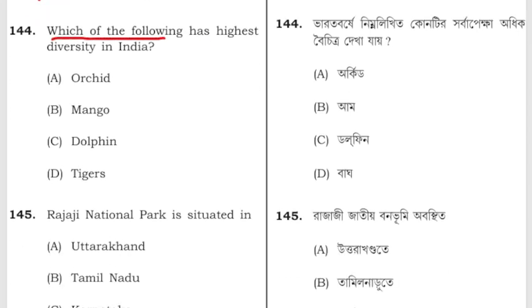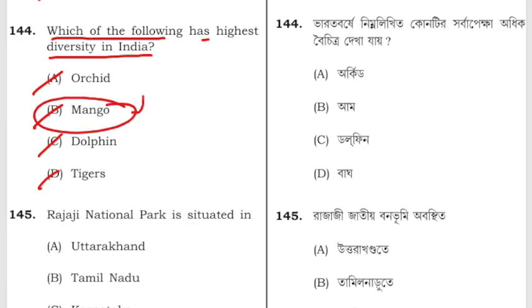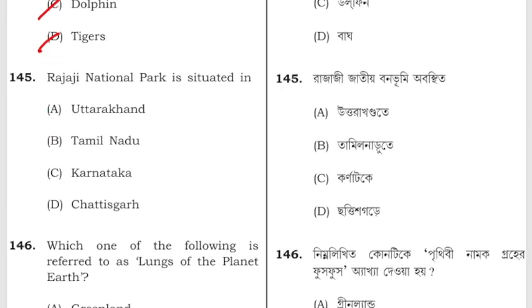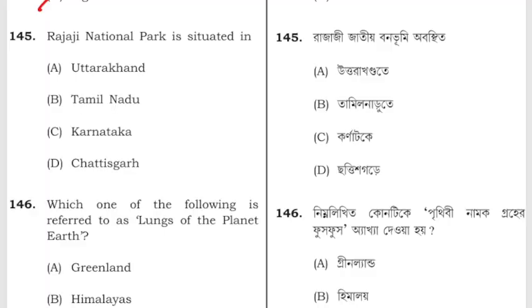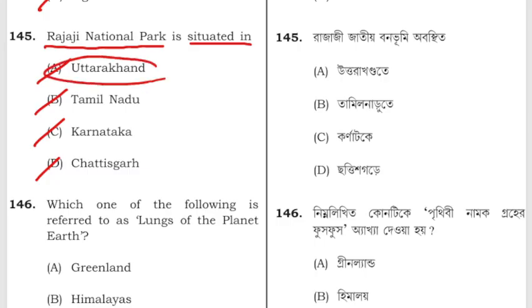Which of the following has highest diversity in India? Orchid, mango, dolphin, tigers. The correct answer is mango. Rajaji National Park is situated in Uttarakhand, Tamil Nadu, Karnataka or Chhattisgarh. The correct answer is Uttarakhand.